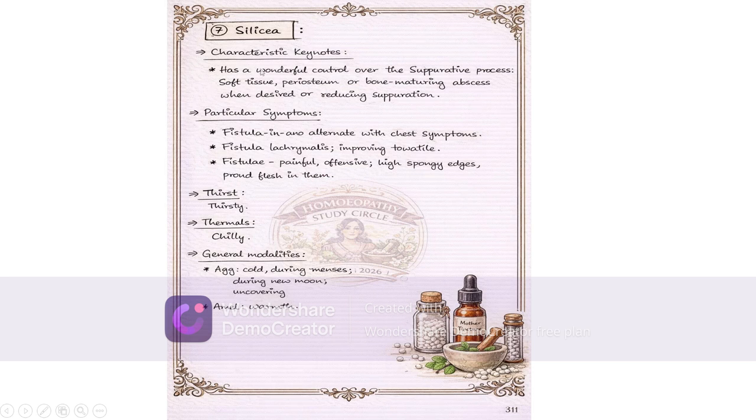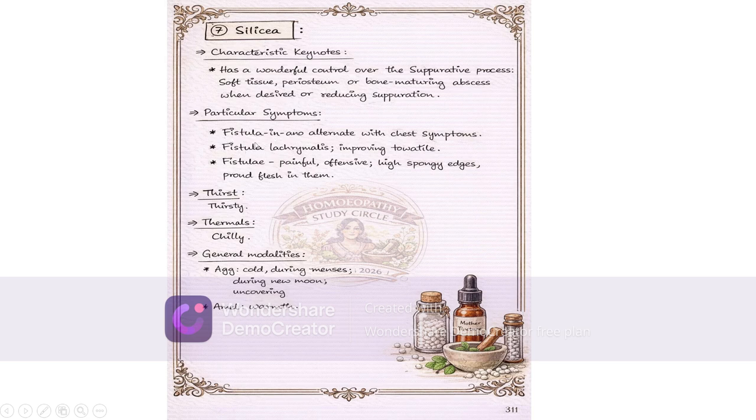Silicea. Characteristic keynotes. Has a wonderful control over suppurative process, soft tissue, periosteum or bone, maturing an abscess when desired or reducing suppuration. In both cases, when the discharge has to come out, or when it is too much discharging, it has to reduce. In both cases, we can think of Silicea.